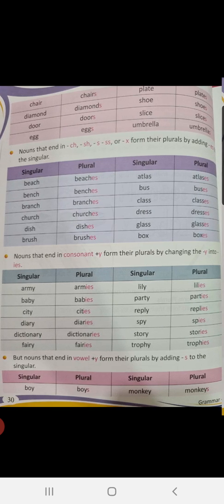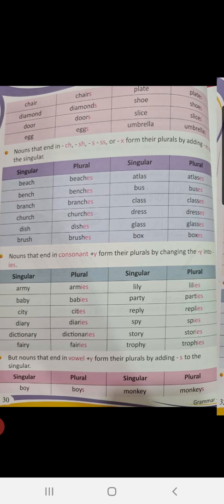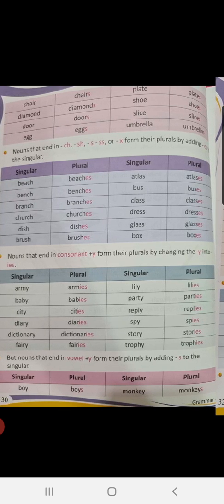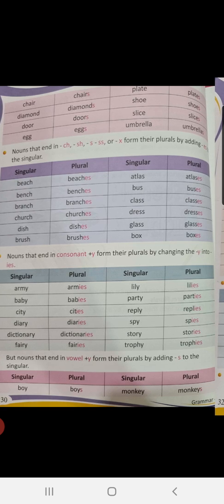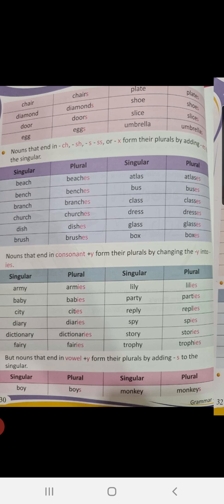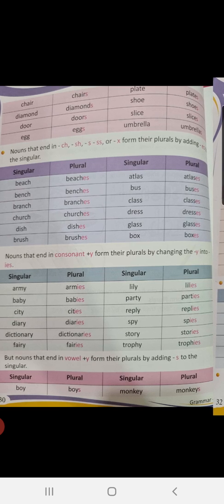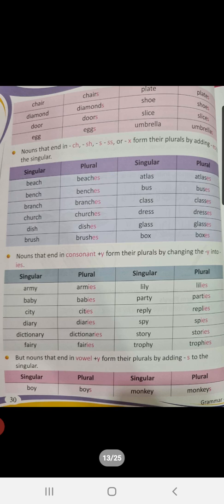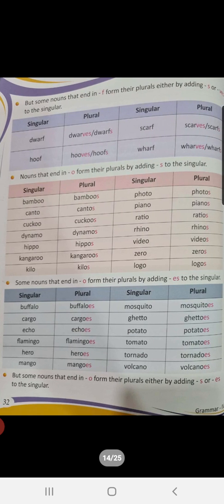But children, the nouns that end in vowel plus y. That means the nouns which have y at the end, but before the y there is a vowel. Those singular nouns can be changed to plural by adding s to it, like boy, monkey, and so on. Then children, some nouns that end in f form their plurals by adding s or ves, like dwarf. You can write dwarfs, or dwarves. Similarly, hoofs, you can add ves or s. Scarf, wharf.